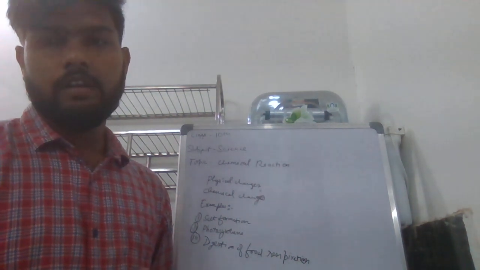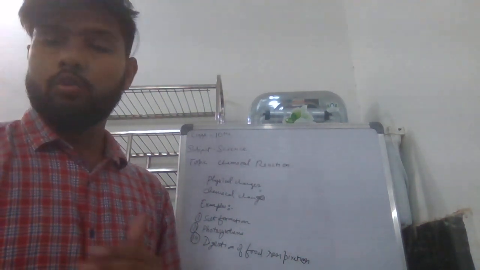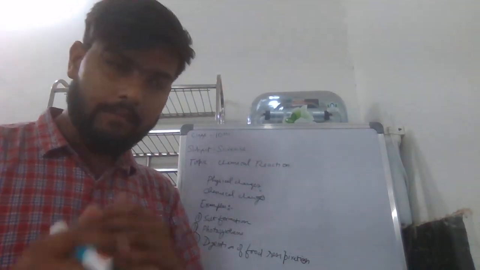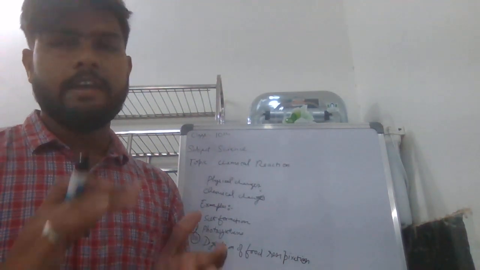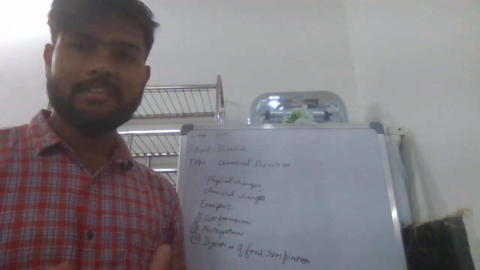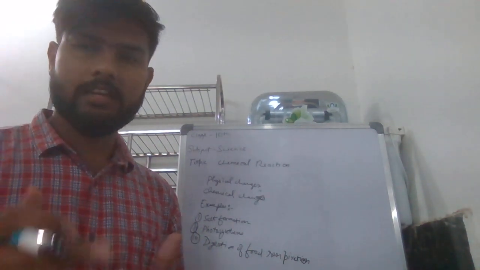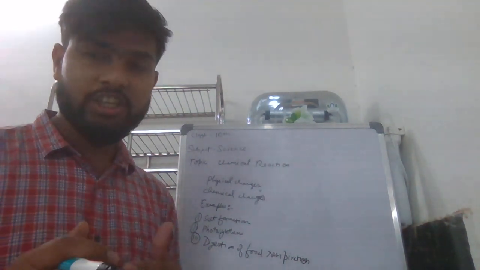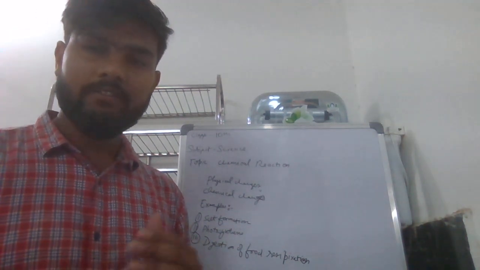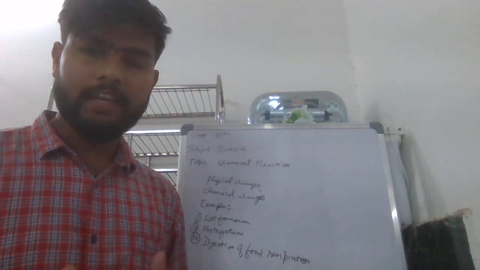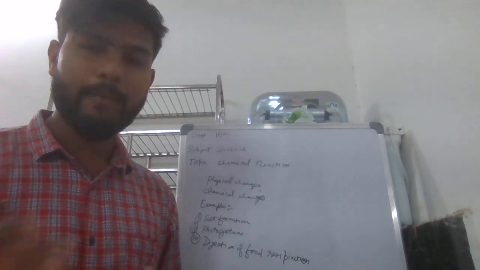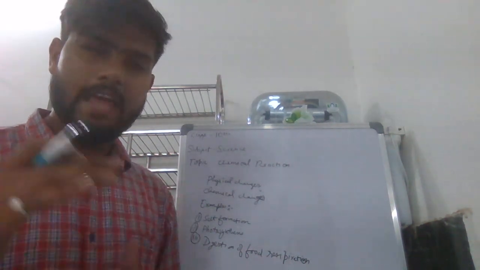Here we have to do some questions. A dash is a temporary change in which no new substance is formed and the chemical composition remains the same even though its physical properties like color, state, shape, size, etc. might change. What will be the answer here?